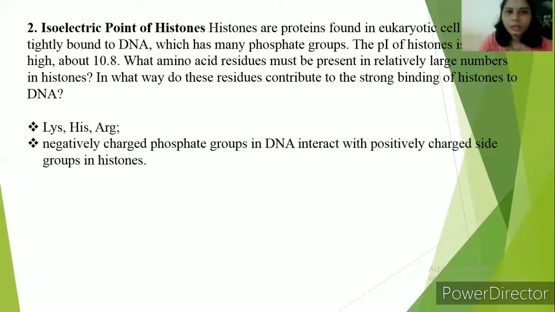And in what way do these residues contribute to the strong binding of the DNA? The negatively charged phosphate groups in DNA interact with the positively charged groups in histones. The pI of histone is very high, 10.8, so histones contain largely positively charged amino acids. These positively charged amino acids interact with the negatively charged phosphate groups in DNA.